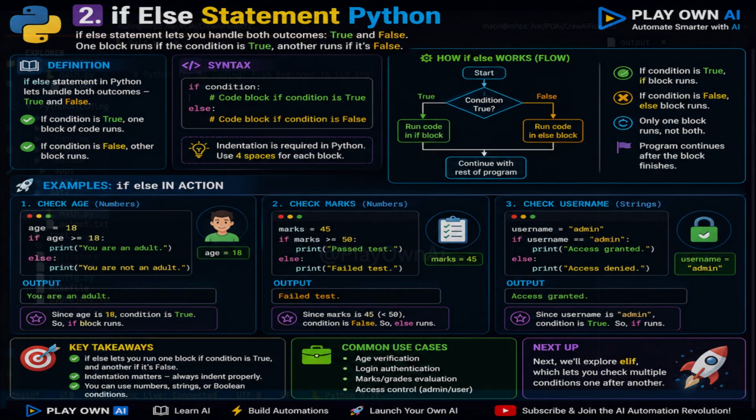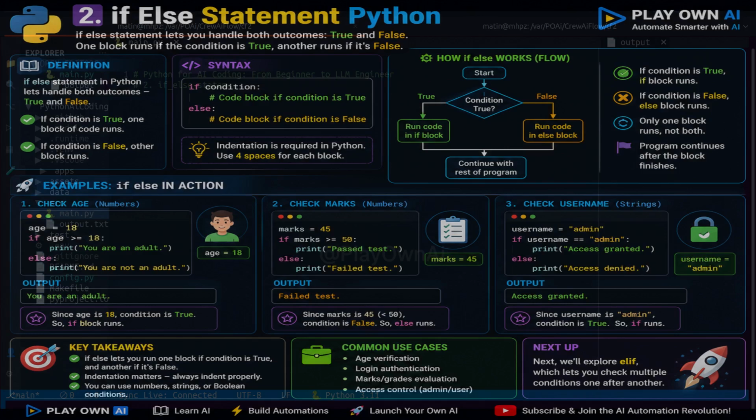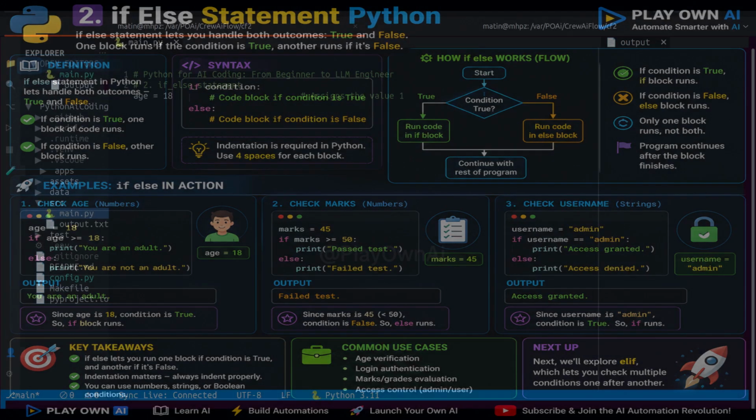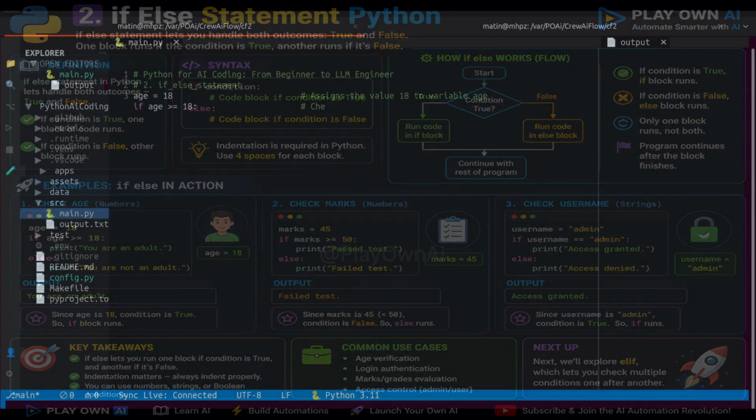Now I want to check if the person is an adult. So write if age greater than or equal to 18 colon. Here make sure that you have 4 spaces. PyCharm automatically provides it for us. Next, in the indented line, print within double quotes type "You are an adult".